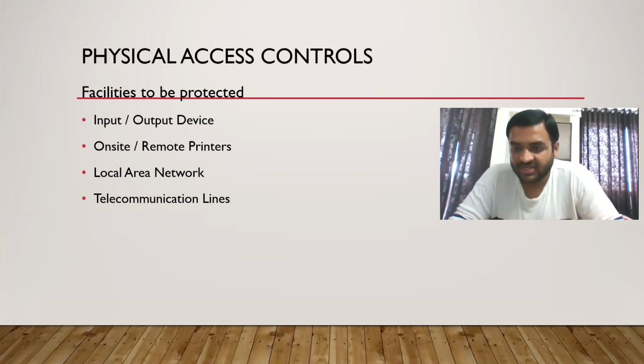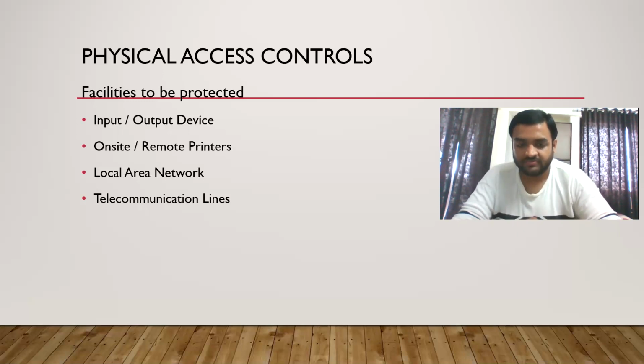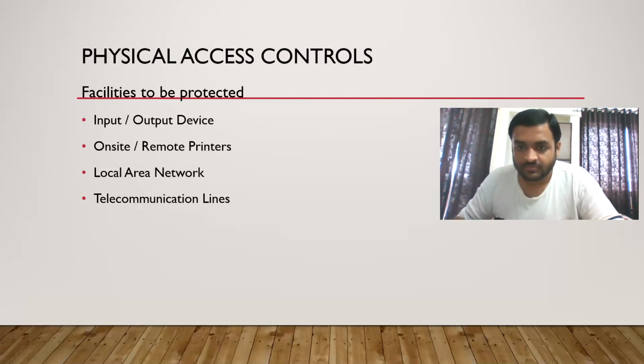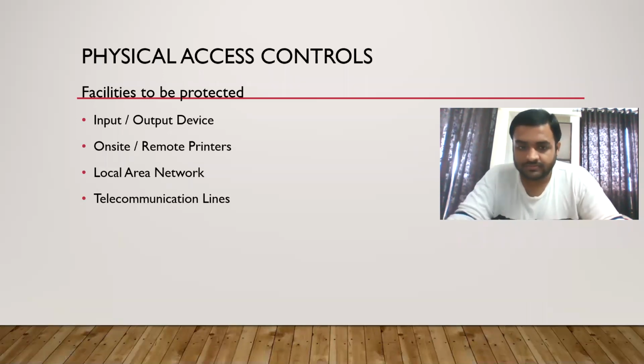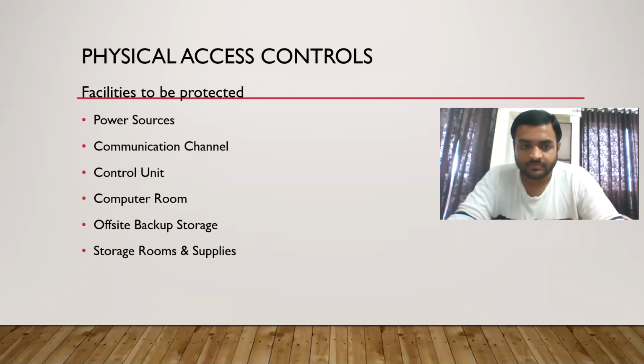Then the telecommunication lines: we will cut the telecommunication lines, or install the devices we were talking about, like wiretapping and all. We will install the devices for our computers. That can also happen. Then power sources.